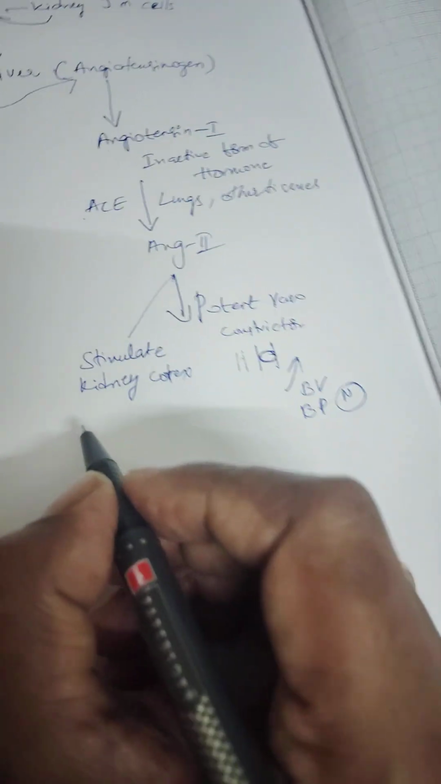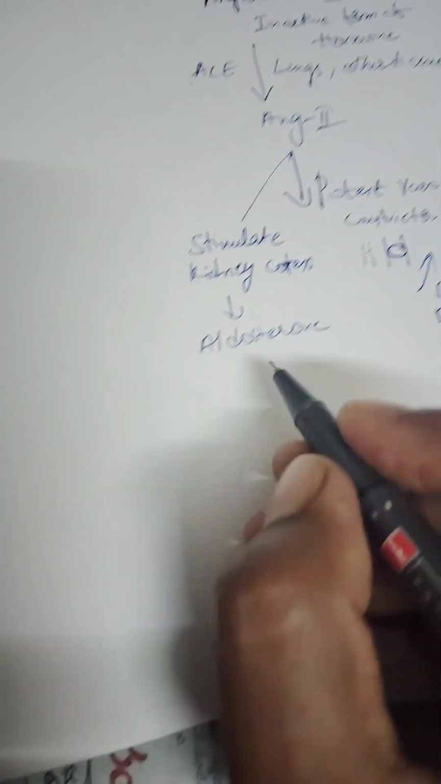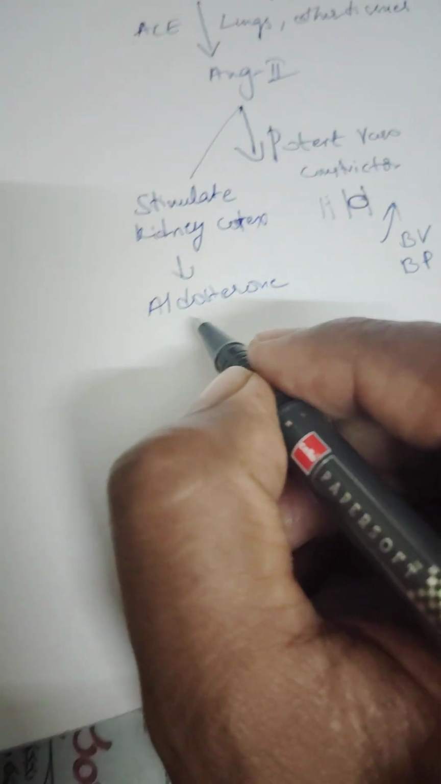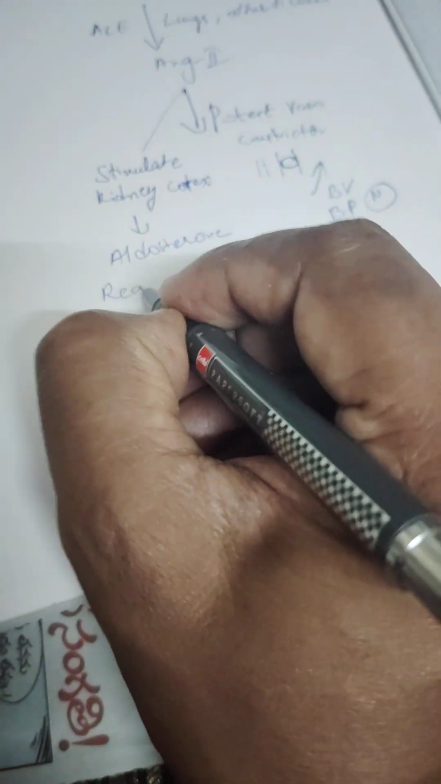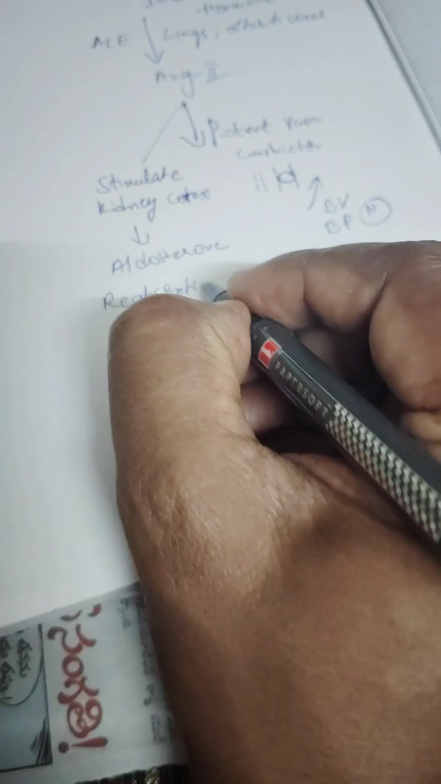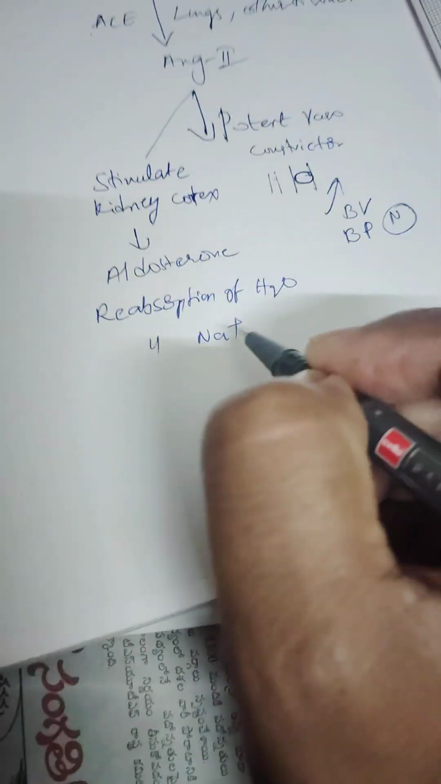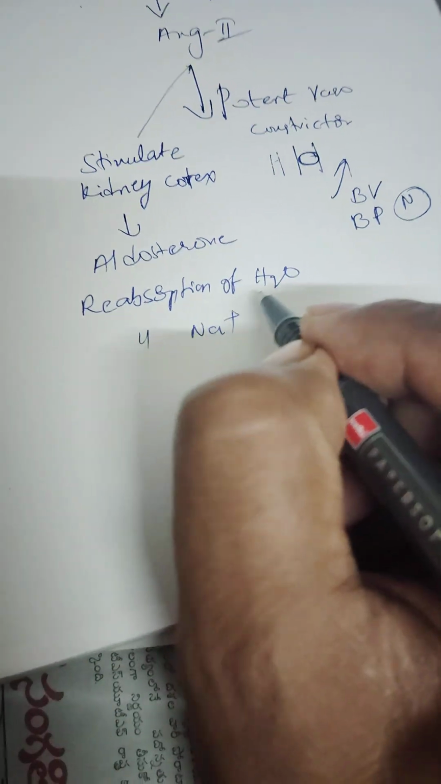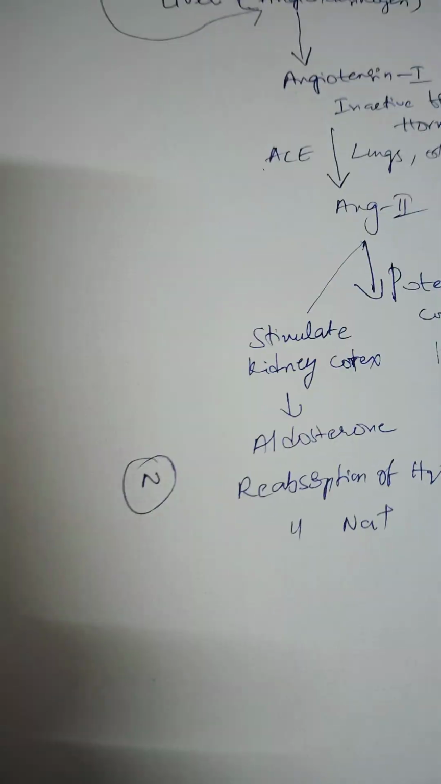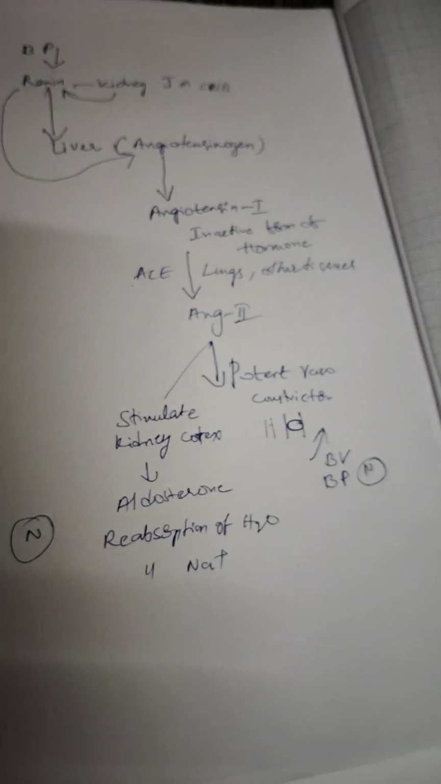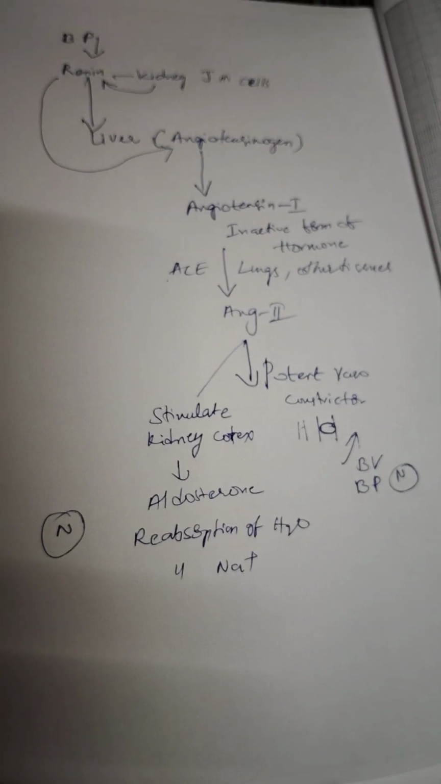This kidney cortex will release aldosterone. The function of aldosterone is reabsorption of water and reabsorption of sodium ions. By reabsorption of water and sodium, it will maintain the normal blood pressure. This is long-term regulation.